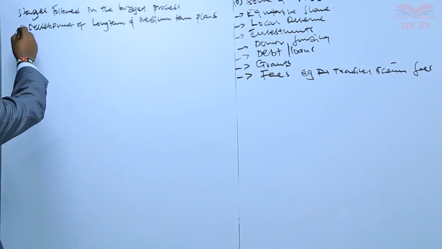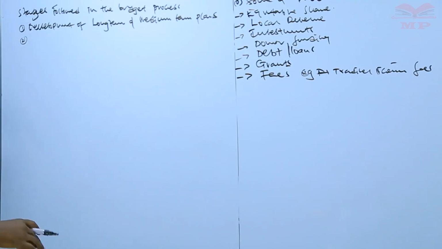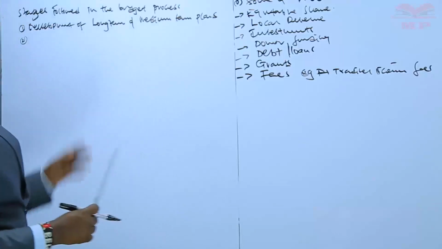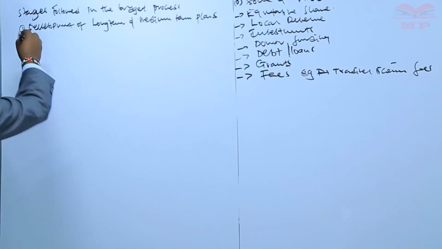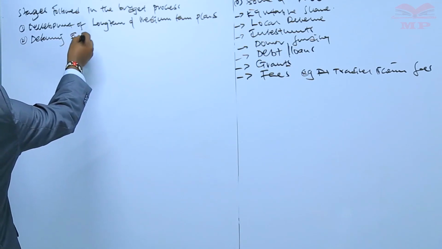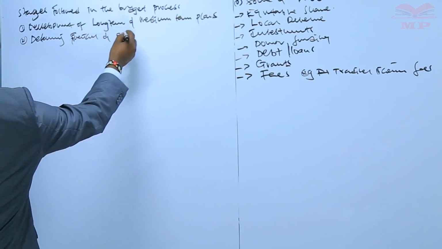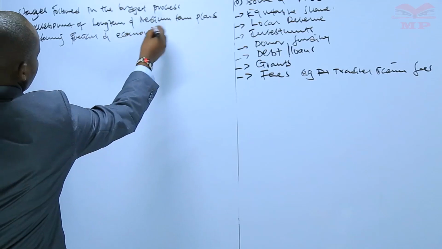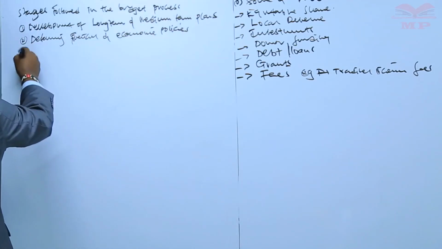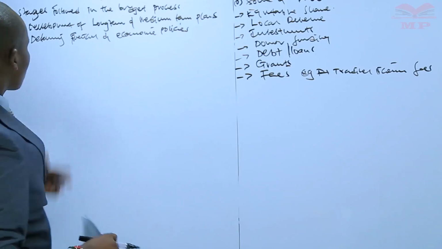Stage number two, which is also very key, is about the policies that are supposed to be put in place. So we have to determine financial and economic policies.